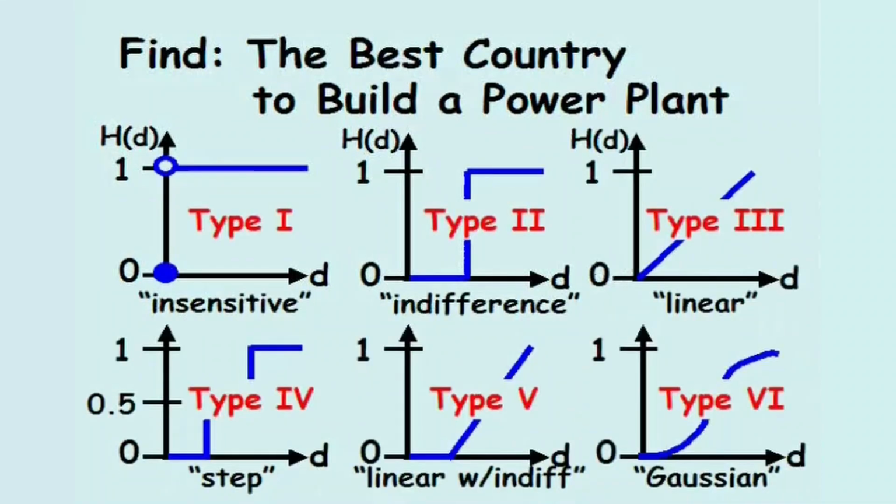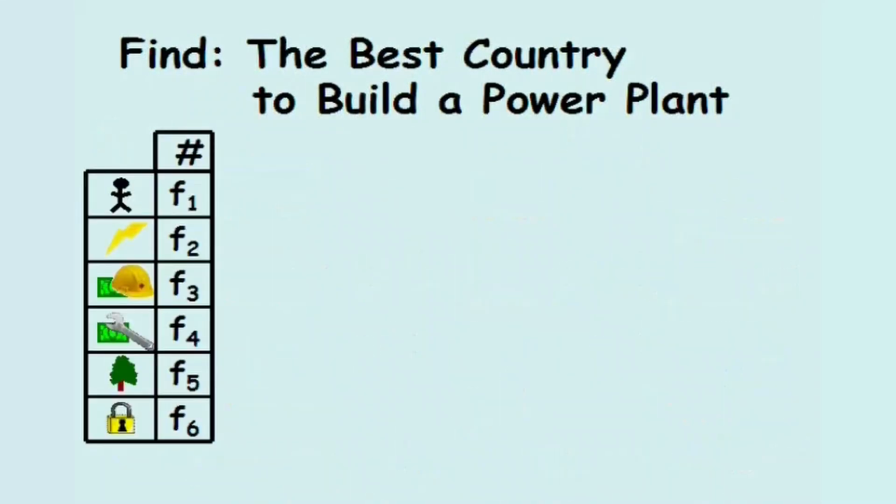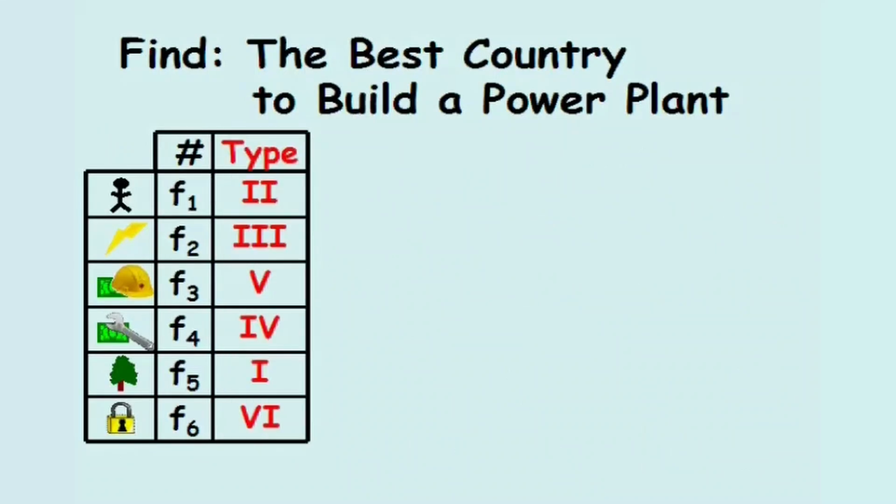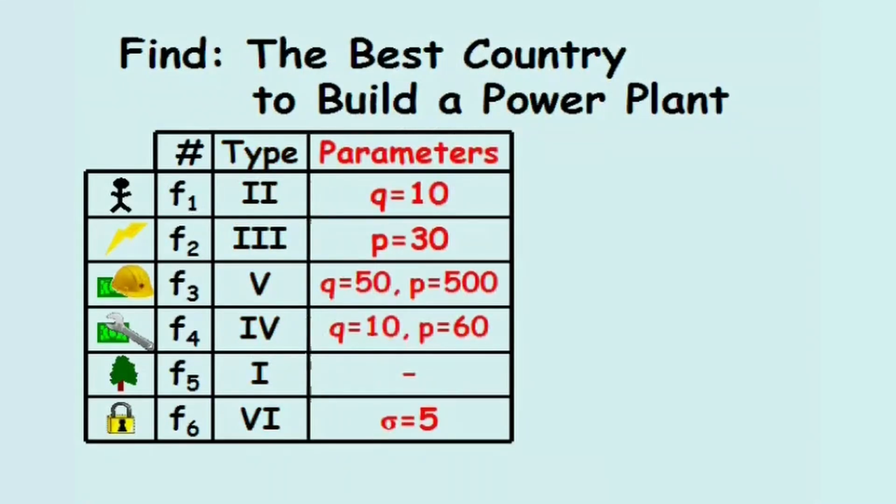We will label these 6 types of preference relationships type 1 through type 6. Next, we'll assign each criterion a preference relationship type. Depending on this type, certain parameters, P, Q, and sigma, are also needed to define the relationship.